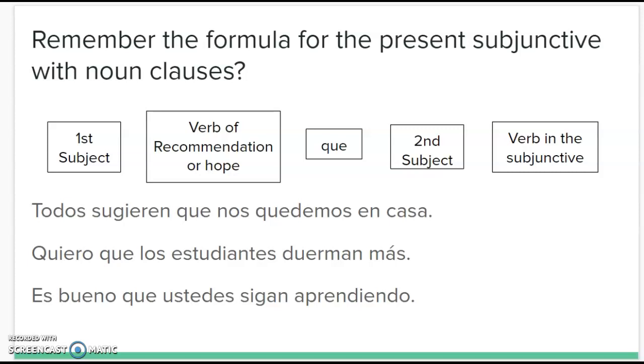So I have a couple of example sentences for you. Todos sugieren que nos quedemos en casa. So sugerir is one of our verbs of recommendation. Everybody suggests that we stay at home. Then we also have quiero que los estudiantes duerman más. I want the students to sleep more. And then es bueno que ustedes sigan aprendiendo. Es bueno is an impersonal expression. So I put that last example there so that you can see an example with the impersonal expressions.